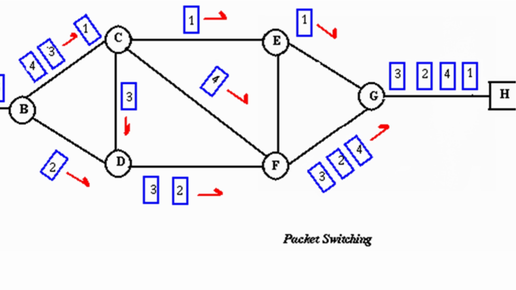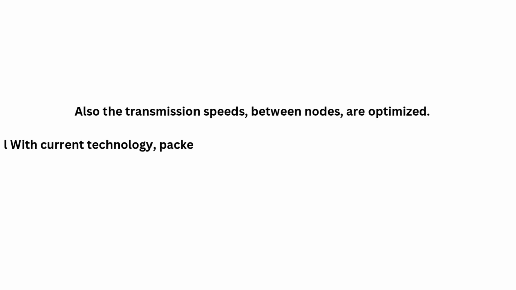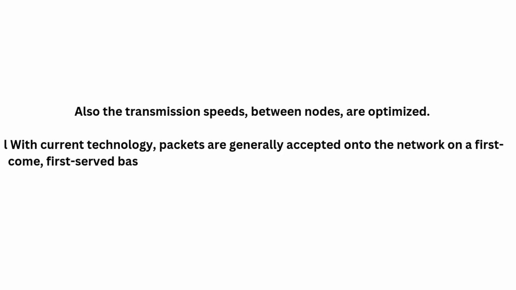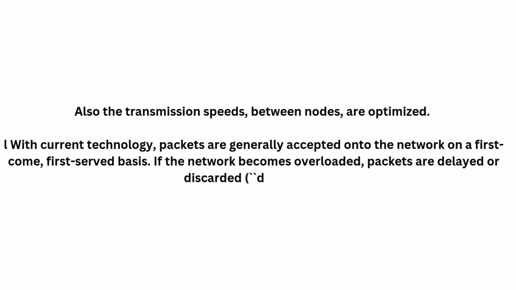Since packets have a strictly defined maximum length, they can be stored in main memory instead of disk, therefore access delay and cost are minimized. Also, the transmission speeds between nodes are optimized. With current technology, packets are generally accepted onto the network on a first-come, first-served basis. If the network becomes overloaded, packets are delayed or discarded.